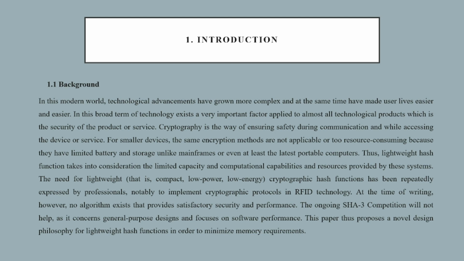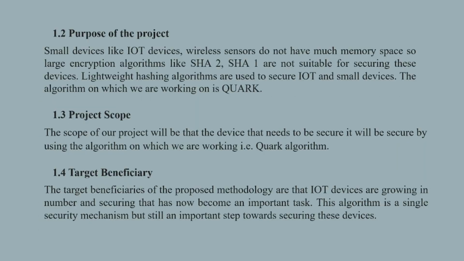However, for smaller devices such as IoT devices and wireless sensors, traditional encryption methods are not applicable due to their limited computational capabilities and resources. The same encryption methods used for mainframes or even the latest portable computers are not suitable for smaller devices like IoT devices as they have limited battery and storage. Thus, lightweight hash algorithms are required for such devices. Lightweight hash functions are designed to be compact and low power and low energy, providing the necessary security for small devices without draining their limited resources.